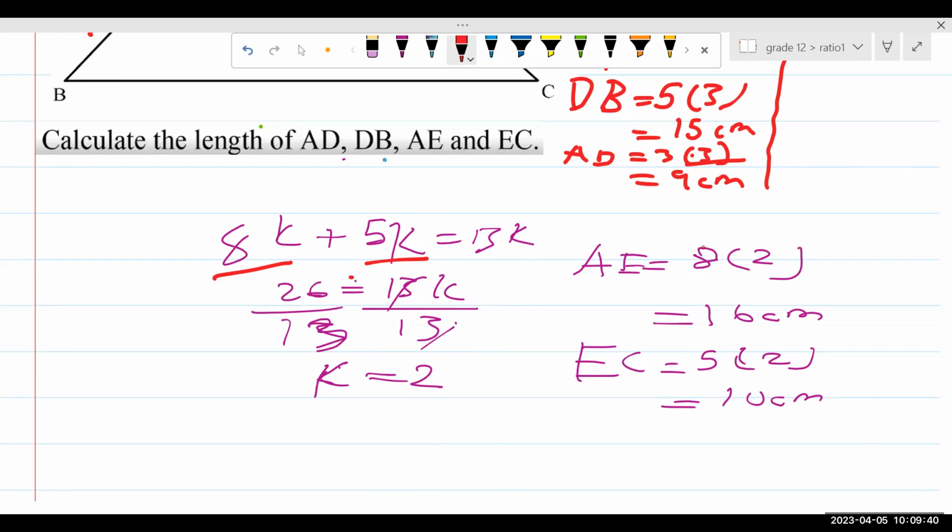So AE equals 8K. We substitute K by 2, then 8 multiplied by 2 is 16 centimeters. So line AE equals 16 centimeters, then EC equals 5K. We substitute K by 2, 5 multiplied by 2 is 10 centimeters, so EC equals 10 centimeters.